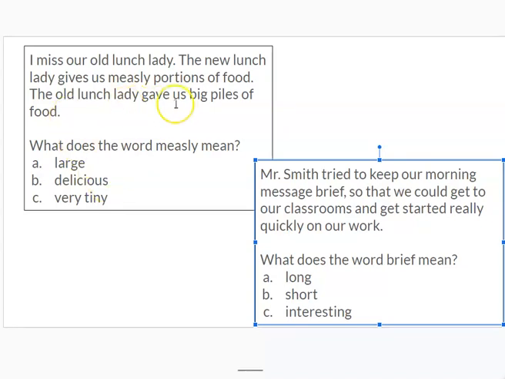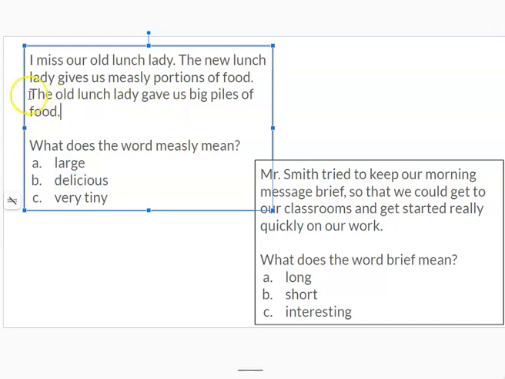The old lunch lady gave us big piles of food. That means that the old lunch lady gave them large amounts of food. So there's a change with the new lunch lady. They miss the old lunch lady. So that means that measly definitely does not mean large. And we're not talking anywhere in the passage about whether the food is good or not. We're talking about the amount of food. So I know that measly cannot mean delicious.